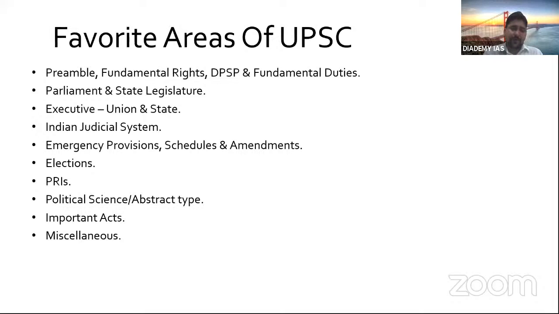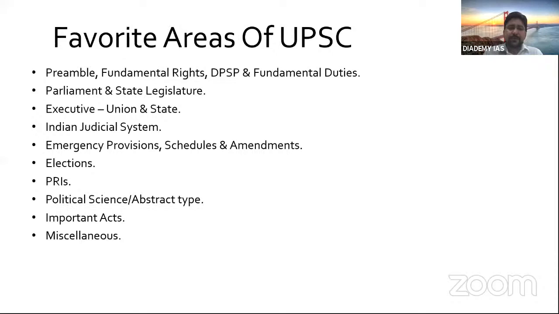So from current affairs you can link it, or from elections you can link it, because the Election Commission draws many of its powers through RPA 1951. So we will see those provisions. So this year there was a question, many institutes do not teach them, but we have covered it earlier also. Then PRIs, Panchayati Raj institutions, basically the third tier of government, right?